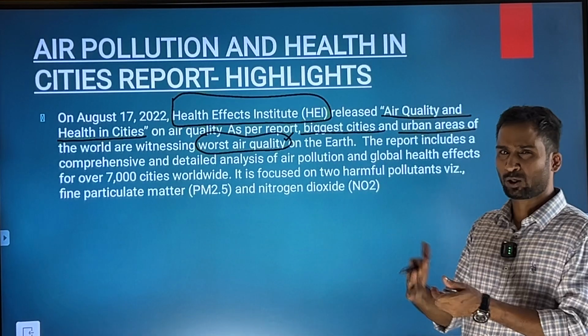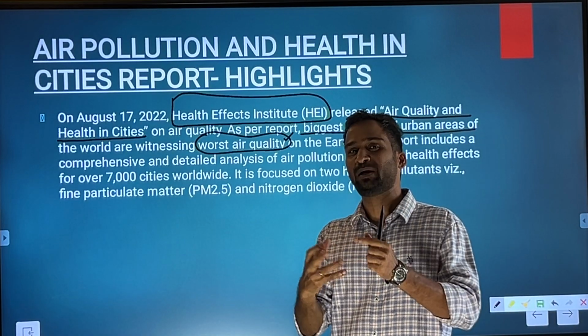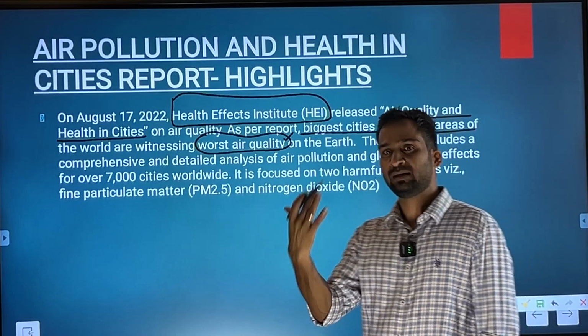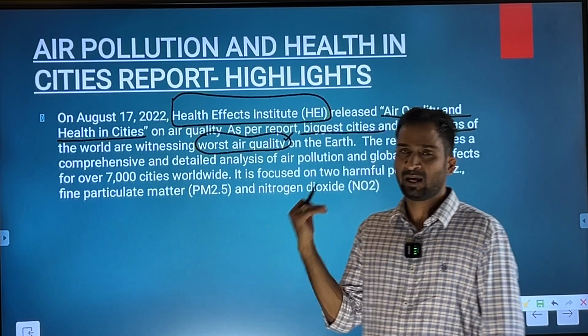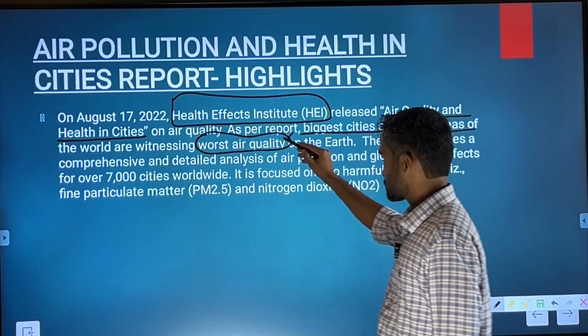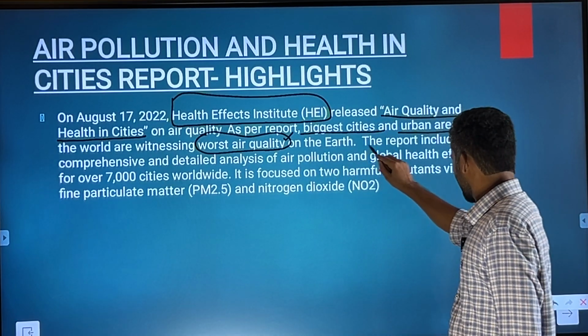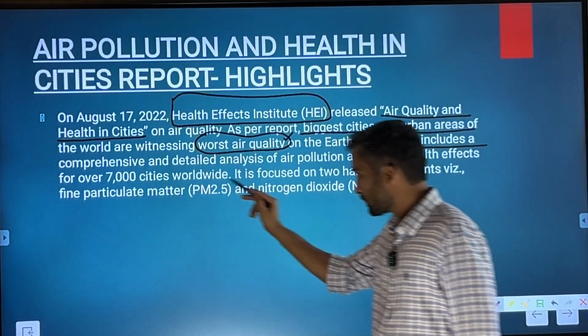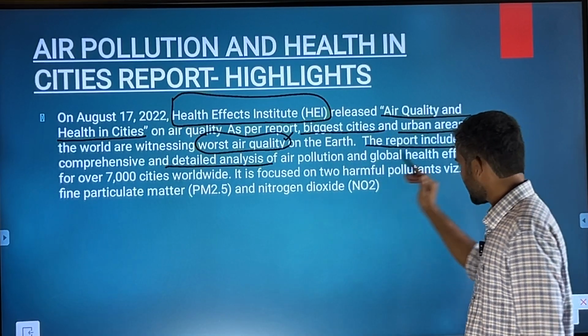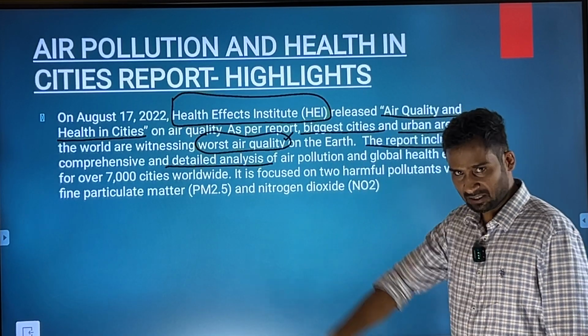This is happening because of that friction between development and the environment. Basically the environment has been given a backseat, and in the name of development we are destroying the environment. The report includes a comprehensive and detailed analysis of air pollution and global health effects.